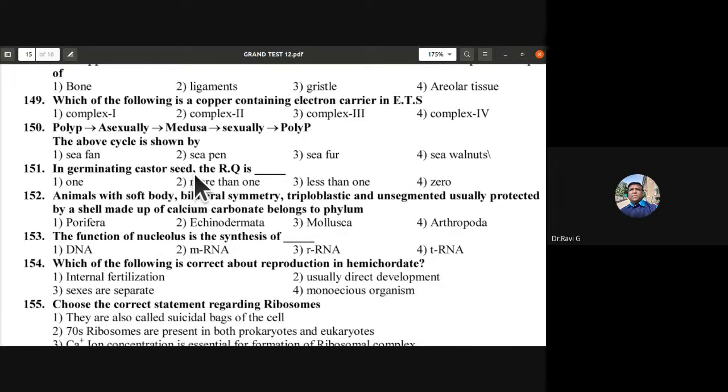Okay. In germinating castor seed, the RQ is? Is it 1, more than 1, less than 1, or 0? In germinating castor seed, it is not just a normal castor seed, it is a germinating castor seed. So the answer is less than 1.